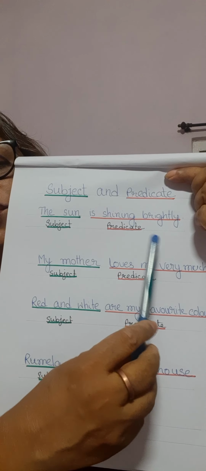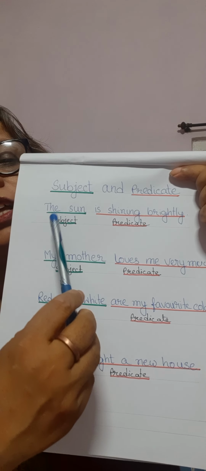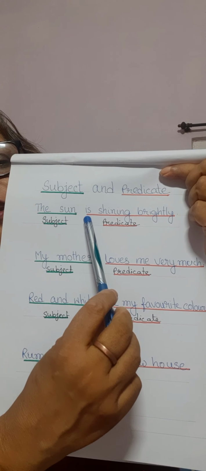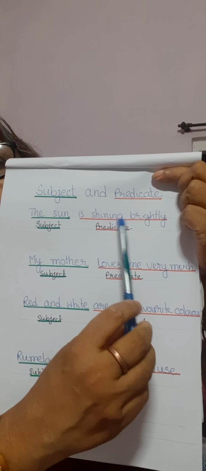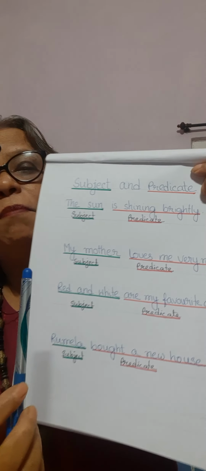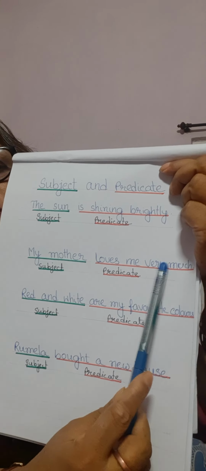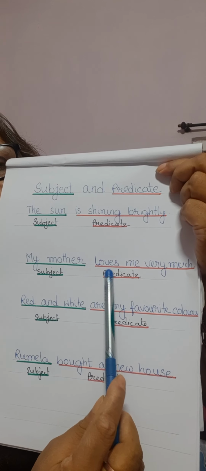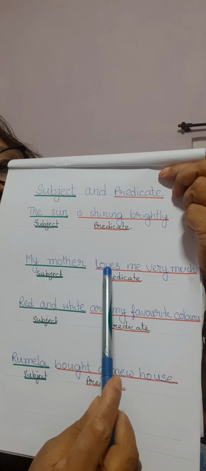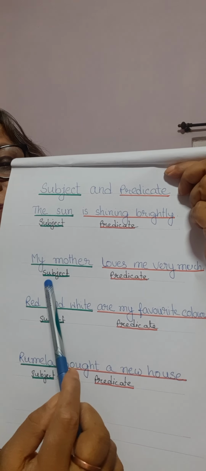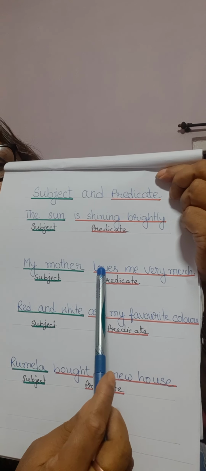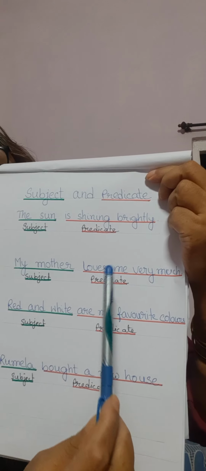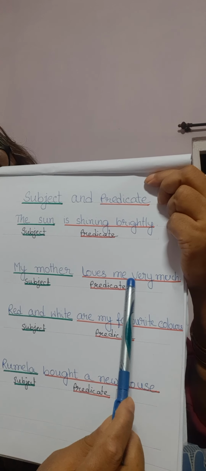So the sun is the subject and this verb portion and the rest is the predicate, is shining brightly. Then, my mother loves me very much. First underline loves, the verb. Who loves? My mother. So the answer to who is the subject and the verb and the rest of the part is the predicate.